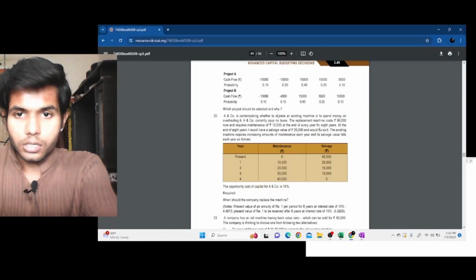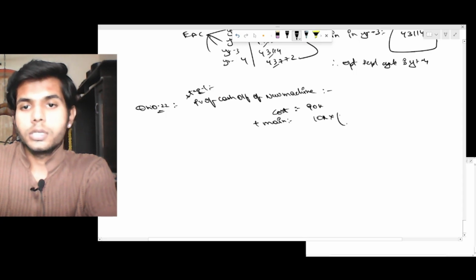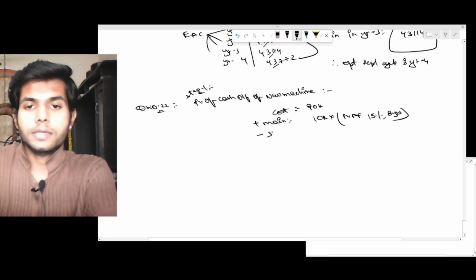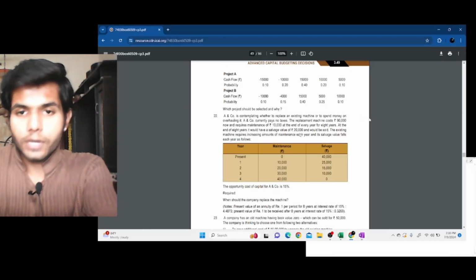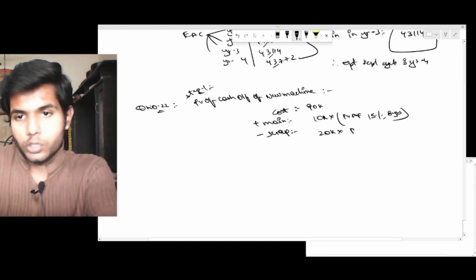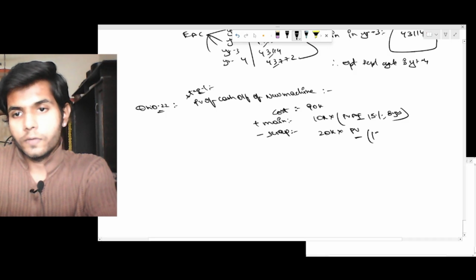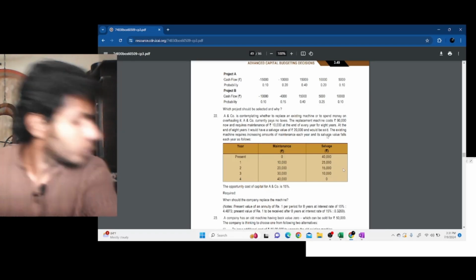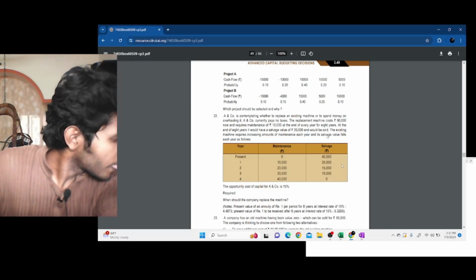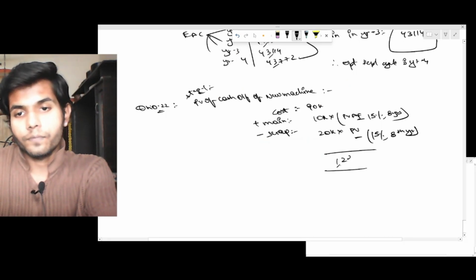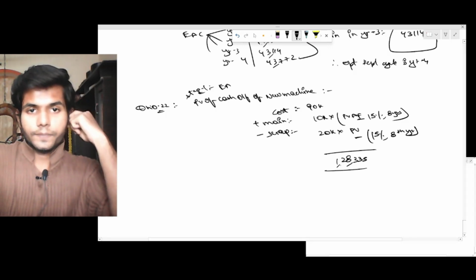How much is it? 10,000 into PVAF, how many years? 8 years, PVAF 15 percent 8 years, minus salvage. You'll be receiving how much? 20,000 into PVF 15 percent 8th year. So net of that amount would be 128,335.